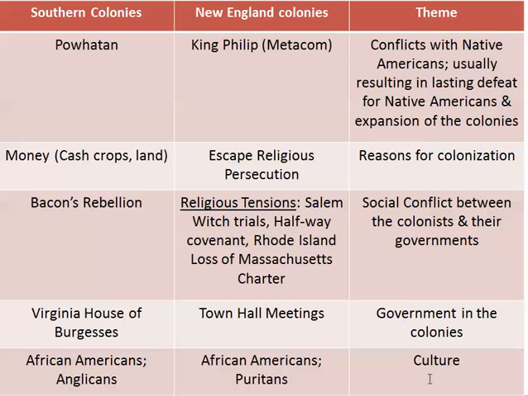And then the last one, culture. We see African American culture beginning in the South with the peculiar institution of slavery, and then their religion was Anglican. And then in the New England colonies, we see also African Americans, but on a small scale, and the Puritan culture or religion. So these are the similarities and parallels between 1A and 1B. I just wanted to cover those with you to try to help you differentiate, compare, and contrast these standards between these two regions.